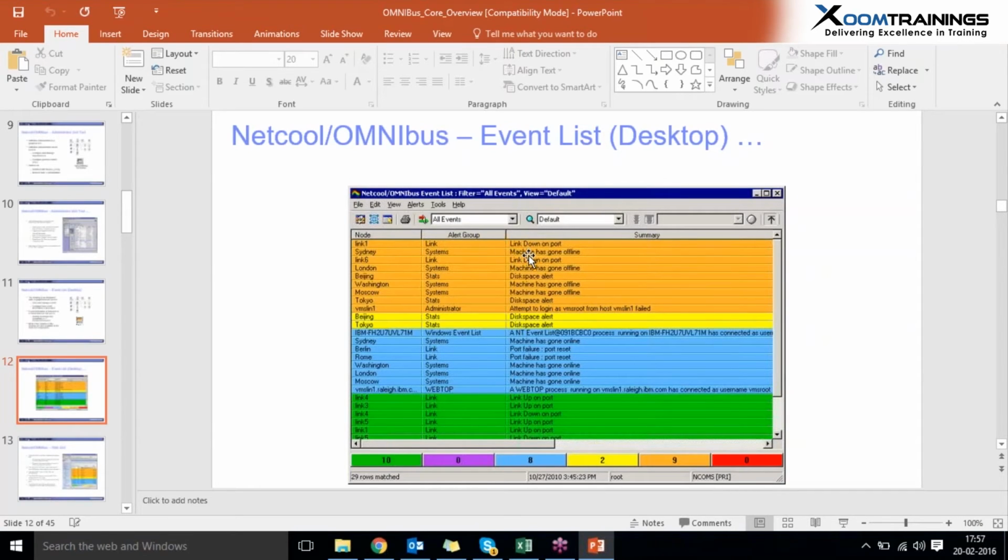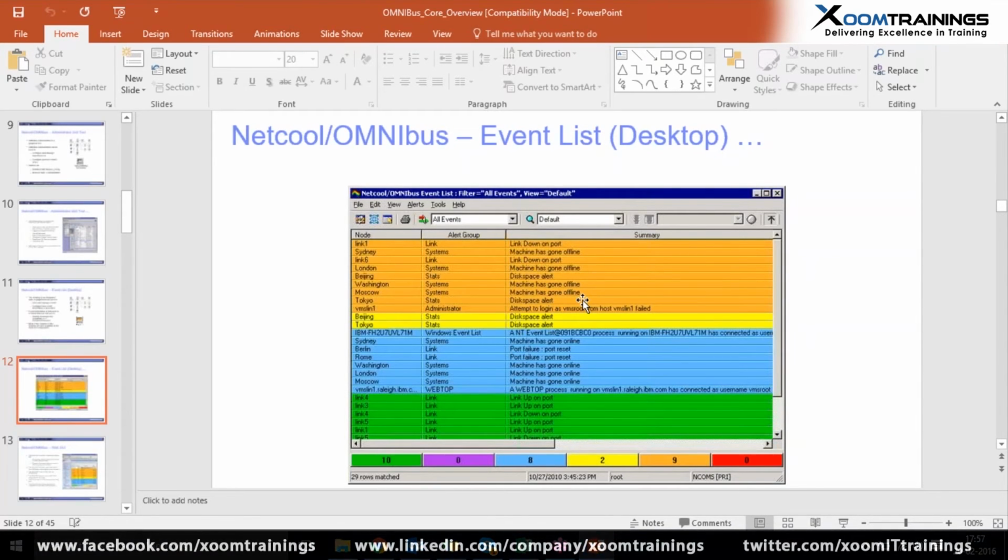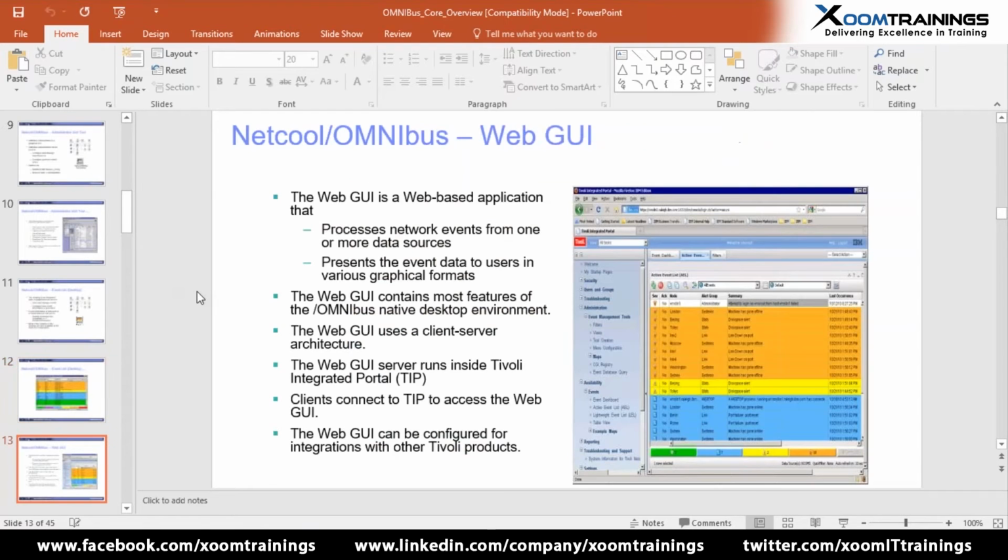Here the first one is link down on port. That means the port was disconnected and the machine has gone offline. In this way we can easily identify the nodes, every port, every system of our customer's network, and raise these issues before our customer is affected.